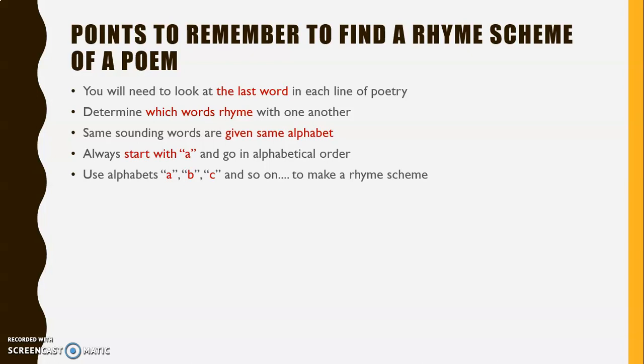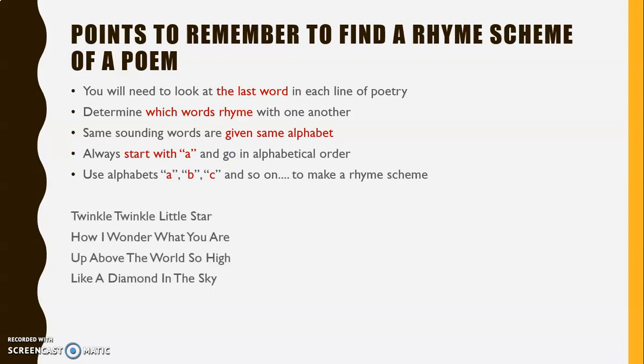Let us take an example of the same poem which we have done. Twinkle, twinkle, little star, how I wonder what you are. Up above the world so high, like a diamond in the sky. We have already found out the end rhymes over here. The words star and are rhyme with each other, and high and sky rhyme with each other. So because star is the first word, we are going to give it letter A. Then we'll go to the next word, are.